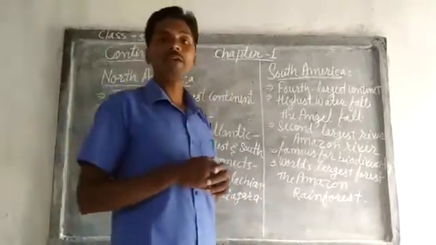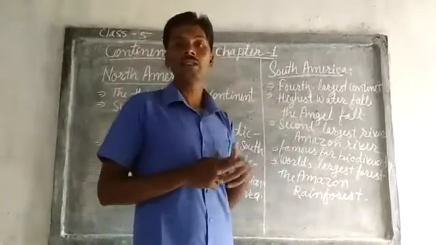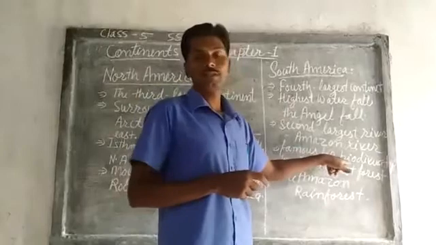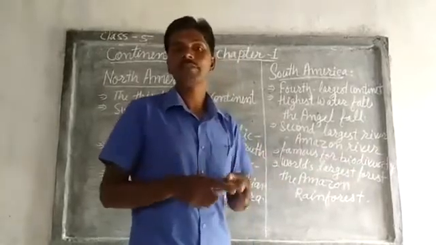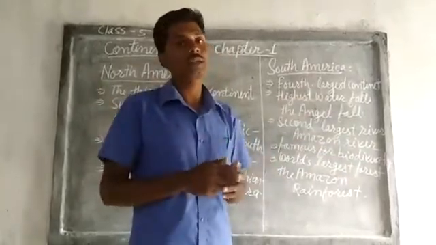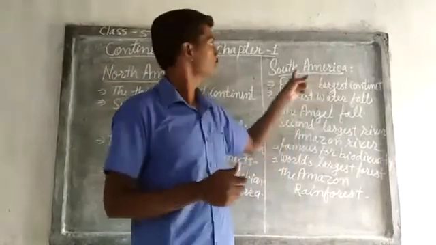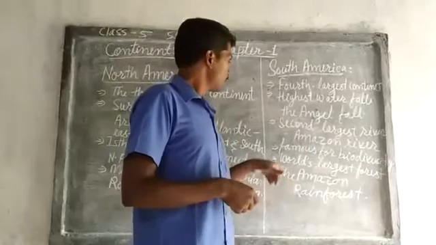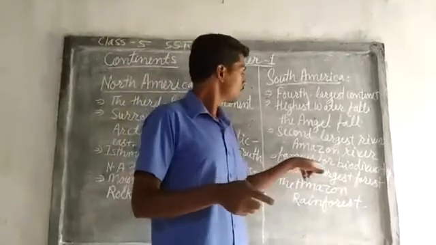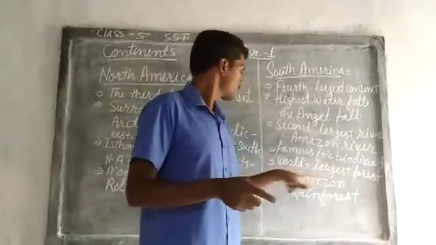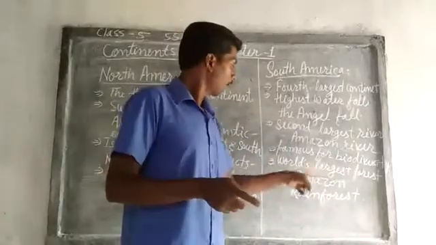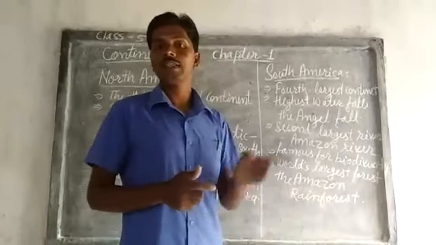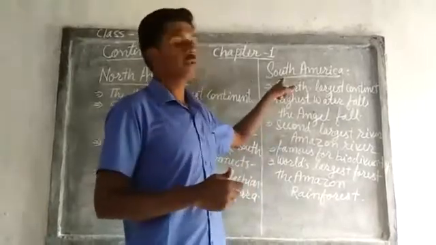South America is famous for its biodiversity. Biodiversity means different types of living organisms can be found in South America. Why is this possible? Because it has the world's largest forest, the Amazon rainforest. The Amazon rainforest is in South America.